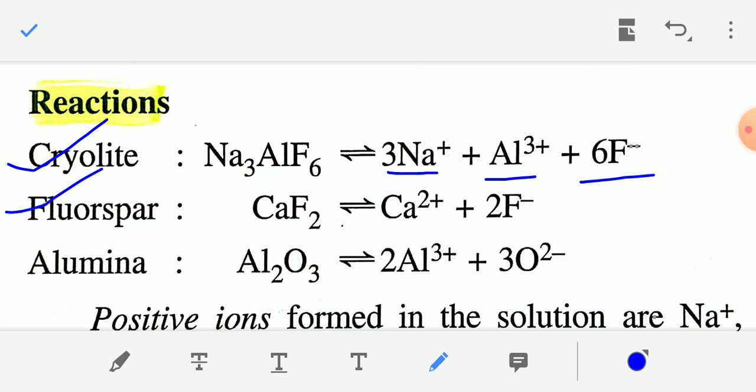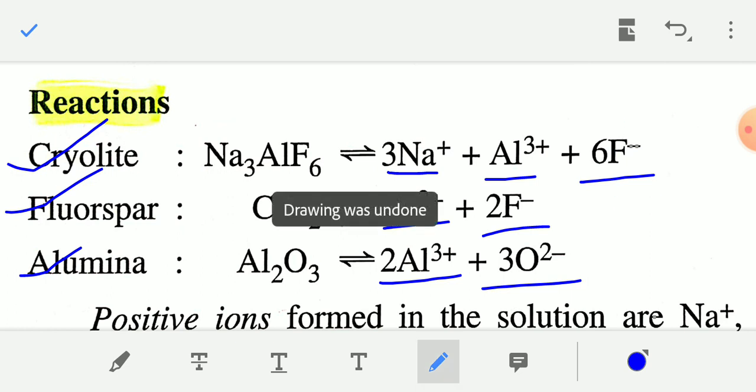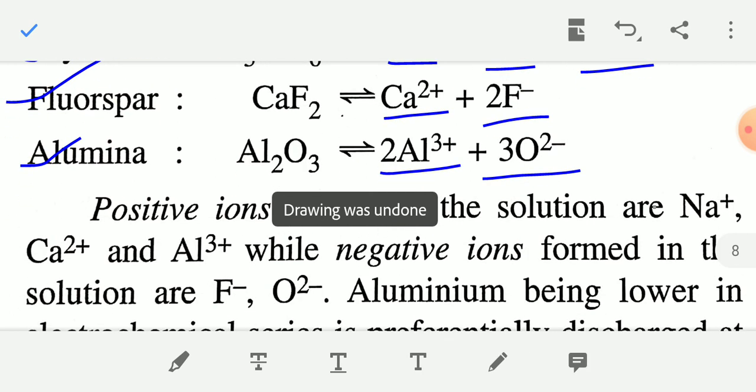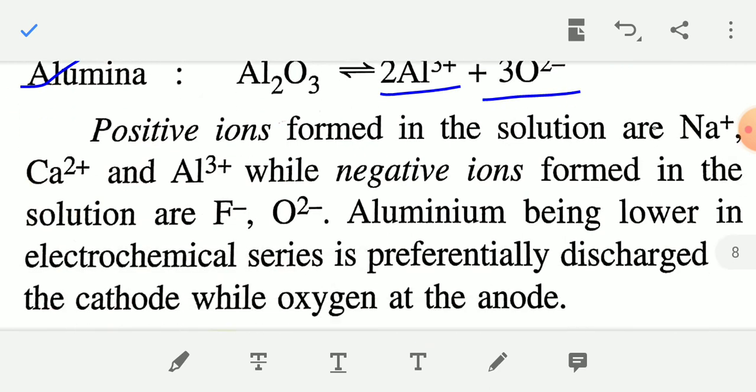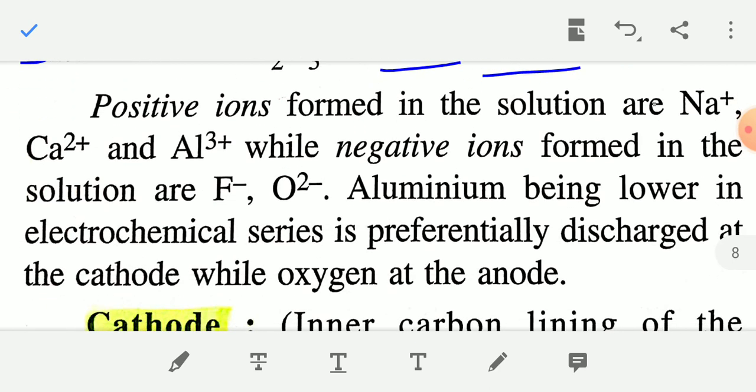Similarly, fluorspar will dissociate to give calcium 2 plus ion and 2 F minus ions, and alumina will dissociate to give Al3 plus ions and O2 minus ions. So in the electrolytic mixture, the positive ions formed in the solution are Na plus, Ca2 plus, and Al3 plus, while the negative ions formed are F minus and O2 minus.